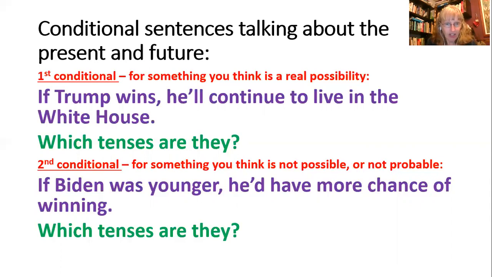The second conditional is something you think is not possible or not probable. For example, if Biden was younger, he'd have more of a chance of winning. That's impossible, because it's impossible for someone to be younger than they are. Okay, which tenses are there? Can you write them down and then pause and check your sentences, see if you have any about present or future impossibility or improbability.